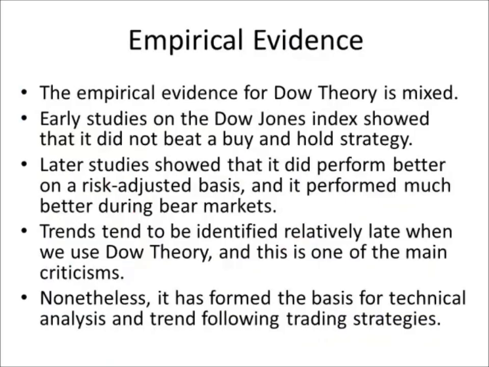So we'll now conclude our discussion on Dow theory by looking at some of the empirical evidence. That is, if we actually use Dow theory, what happens? Essentially, we're going to use Dow theory to identify trends, right? And when we identify trends, we trade in the direction of the primary trend. And often we'll use the intermediate trends to time our trades. So let's say the primary trend is upwards, and the intermediate trend, of course, then is downwards. So every time there's an intermediate trend downwards, okay, then that becomes a buy signal for us to trade in the direction of the upward trend.